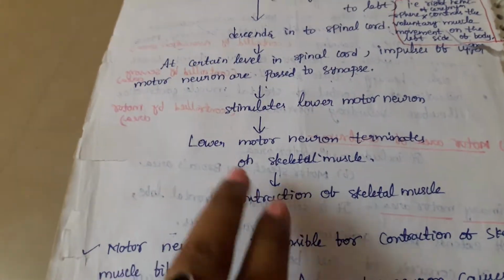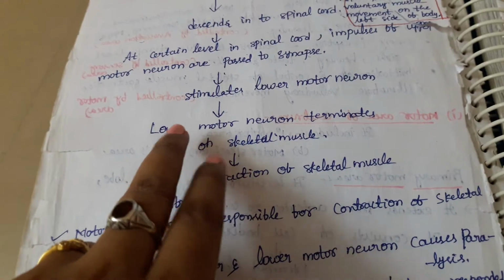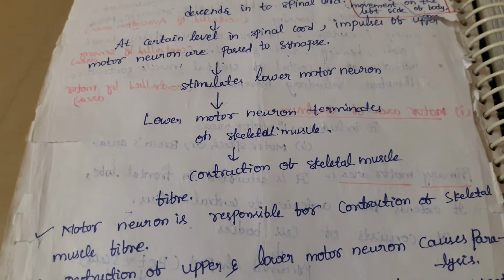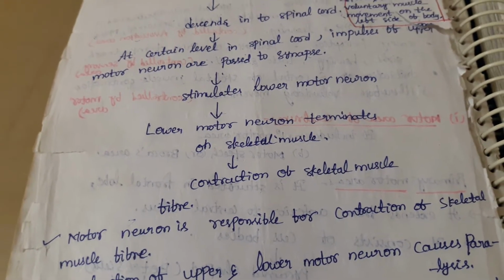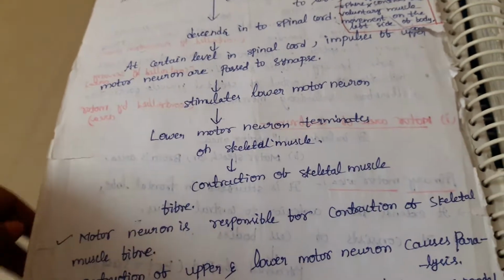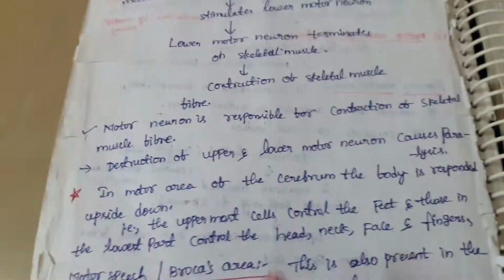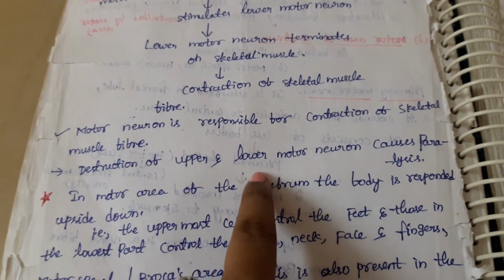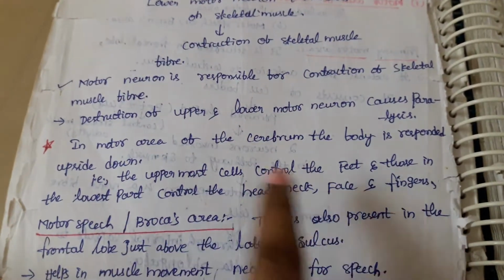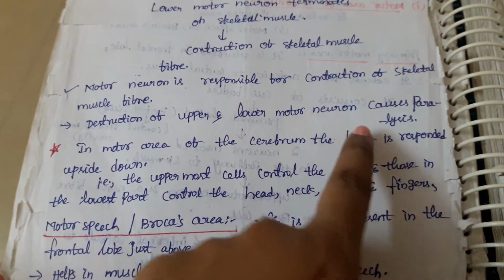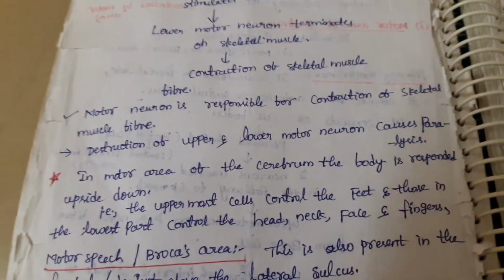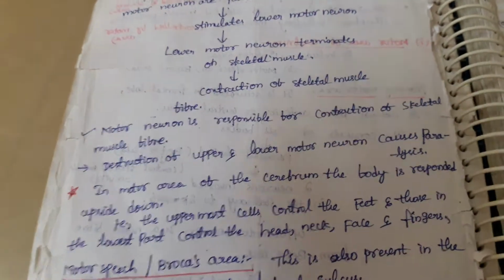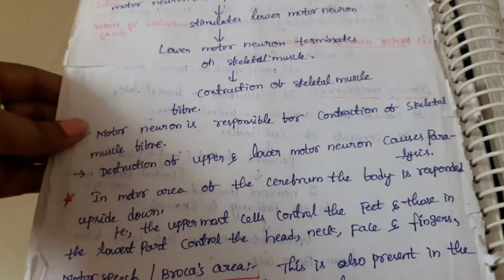What is the function of the lower motor neuron? The lower motor neuron terminates on skeletal muscle, which is its ending part. The contraction of the skeletal muscle fiber takes place by stimulation of the lower motor neuron. The motor neurons are responsible for contraction of skeletal muscle, and destruction of the upper and lower motor neurons leads to paralysis. Any disturbance in the crossing over or any damage to the upper and lower motor neurons will automatically lead to paralysis.